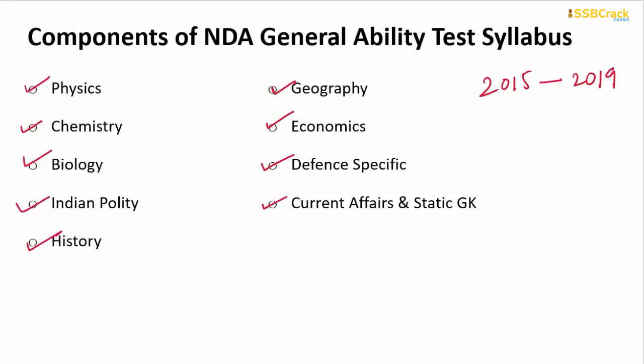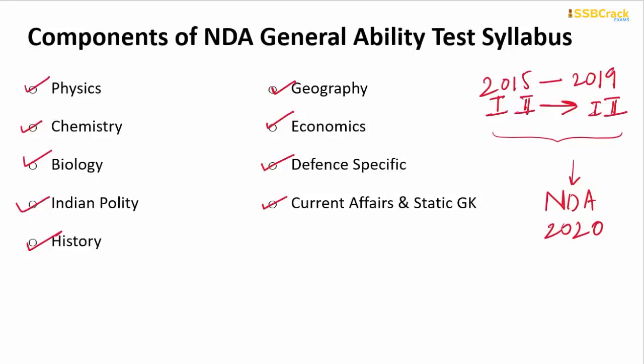In 2020, both NDA 1 and NDA 2 are going to be conducted at the same time, so NDA 1 2020 is not there. There is only one NDA 2020. So from NDA 1 2015 and NDA 2 2015, all the way up to NDA 1 and NDA 2 of 2019, I will give a complete detailed analysis of the number of questions that came in each subject. And by analyzing the average of all of these, I will tell you how many questions we might expect in the upcoming NDA 2020 examination.